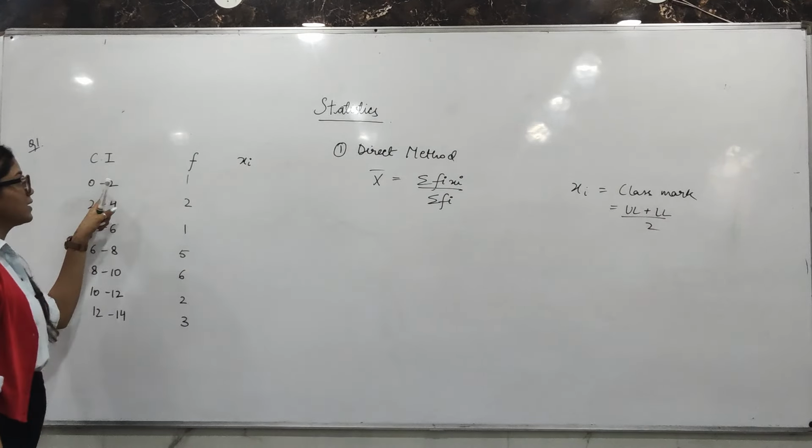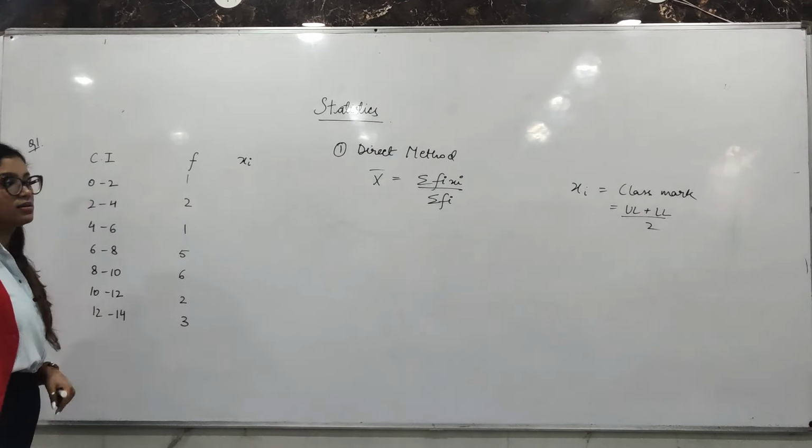फर्स्ट क्लास इंटरवल के लिए देखते हैं 0 to 2. 2 is the upper limit, lower limit is 0, upon 2, 2 upon 2, which is 1. So first का class mark is 1. Now I will tell you a hack. Your xi is 1, your lower limit is 0. Find out the difference. 1 minus 0, 1.